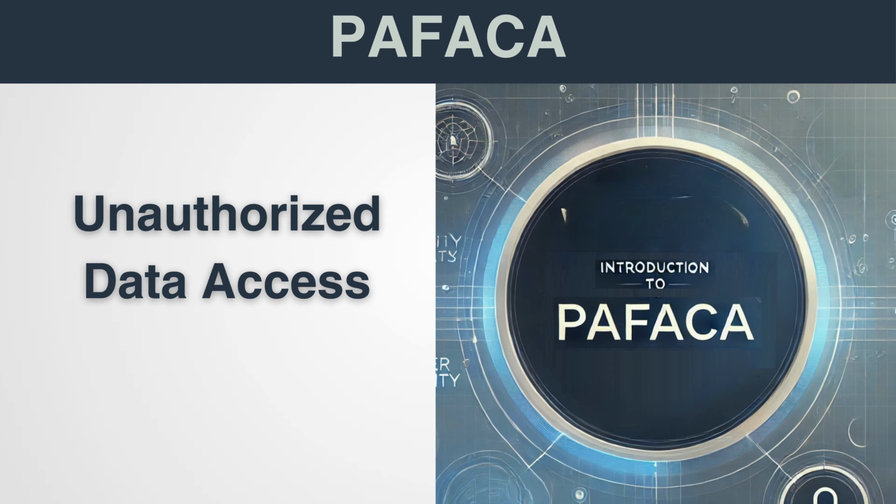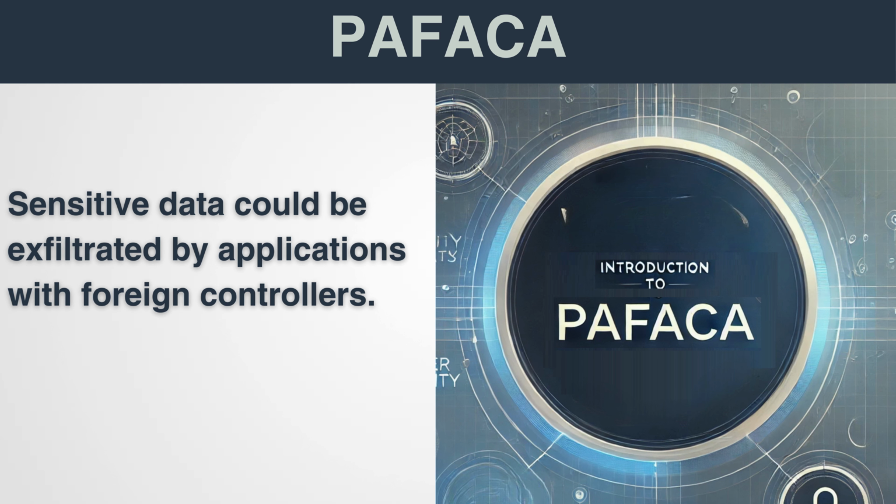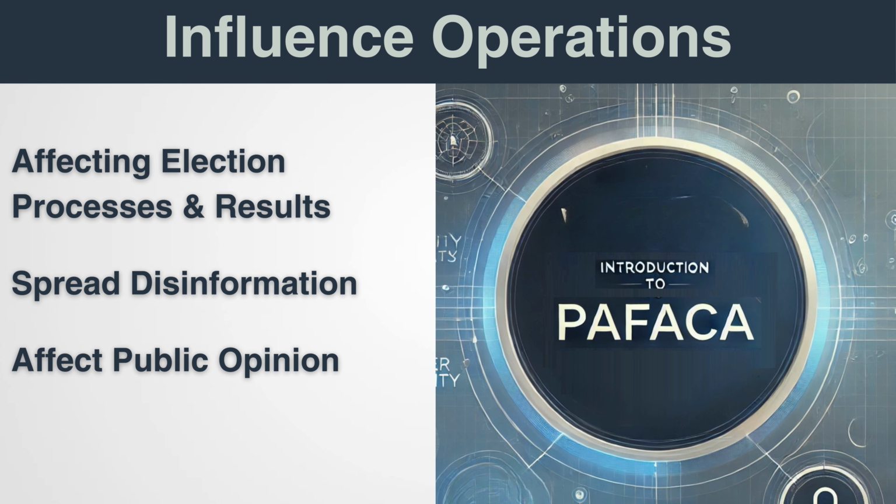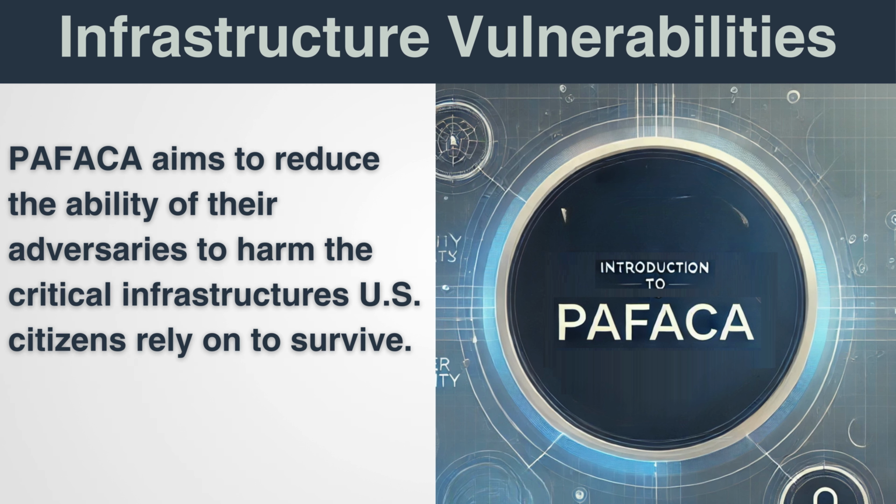Unauthorized data access. The legislation addresses vulnerabilities where sensitive personal and operational data could be exfiltrated via applications with foreign control. This is crucial in preventing espionage and protecting intellectual property. Influence operations. There are significant fears that foreign adversaries could use these platforms to spread disinformation, sway public opinion, and potentially influence electoral processes. Infrastructure vulnerabilities. Apps that fail to meet robust cybersecurity standards can serve as entry points for adversaries into critical infrastructure systems. By enforcing strict cybersecurity requirements, PAFACA aims to minimize these risks and protect key national assets.